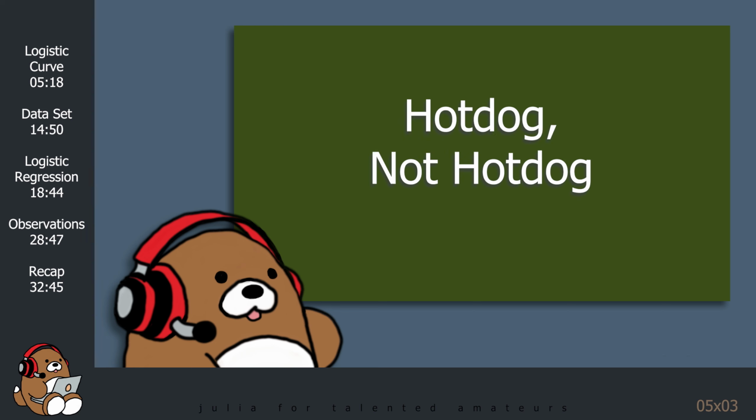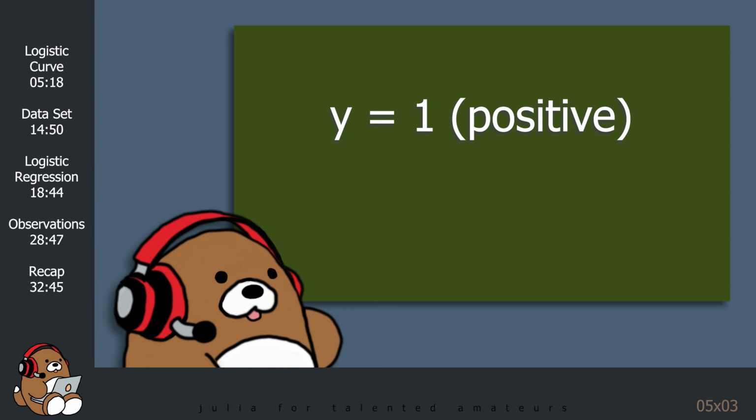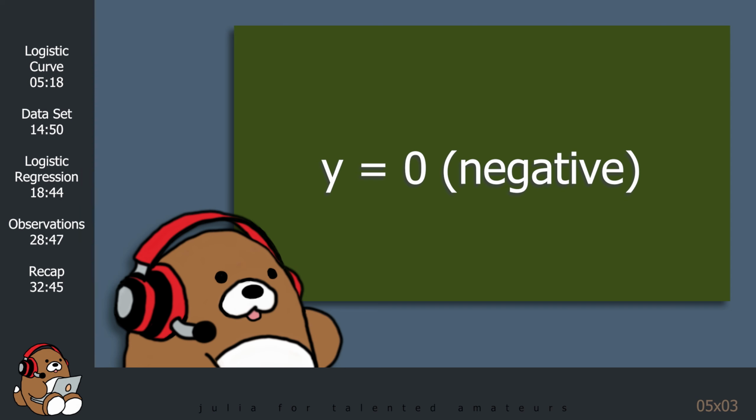Some examples of classification problems include identifying whether an email is spam or not spam, or identifying whether a tumor is malignant or benign. In these examples, there are only two possible outcomes for y, 1 or 0. 1 represents a positive outcome, meaning that the email is spam, or that the tumor is malignant. 0 represents a negative outcome, meaning that the email is not spam, or that the tumor is benign.